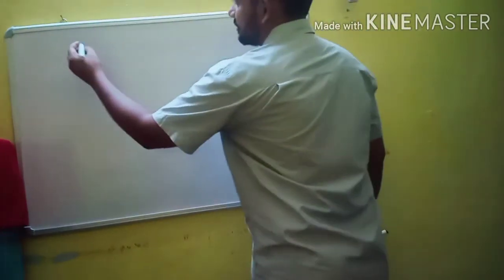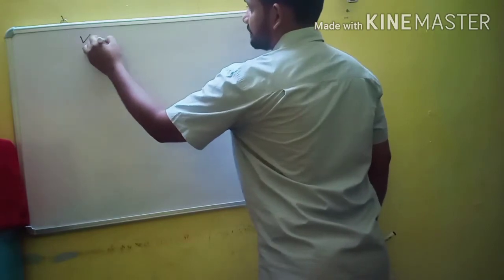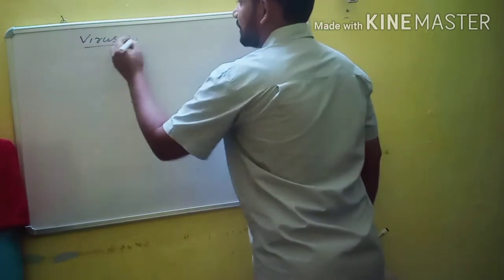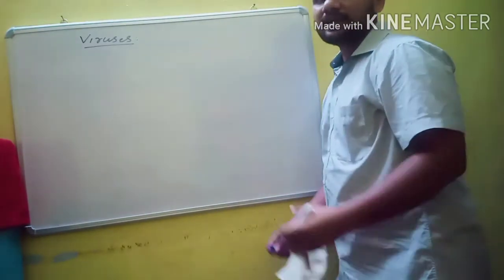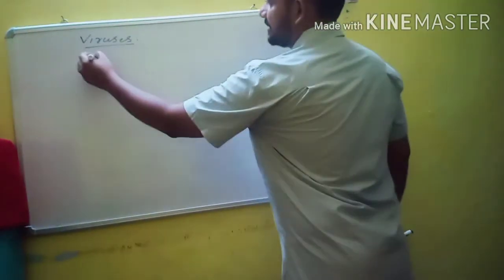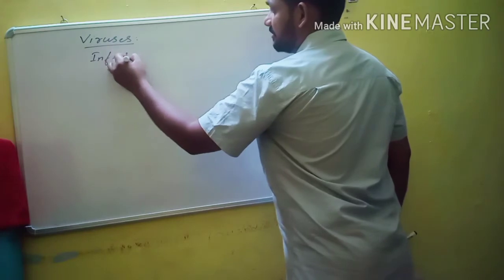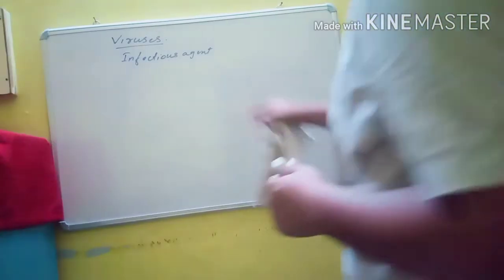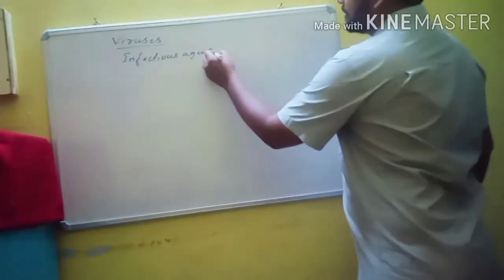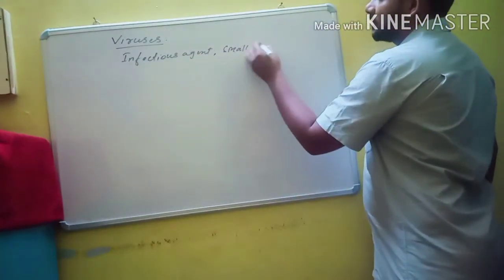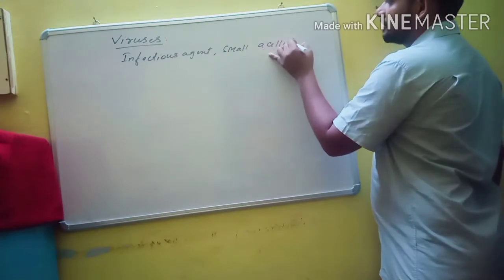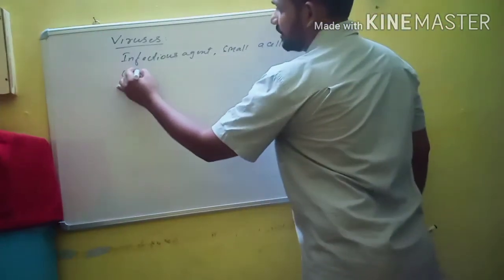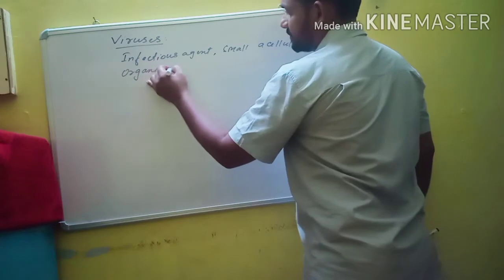Next one, which is very important, is viruses. So what are viruses? They are small infectious agents with a small acellular organization.